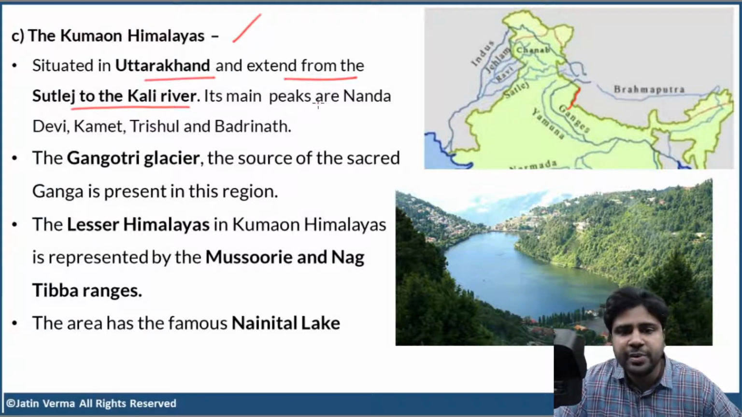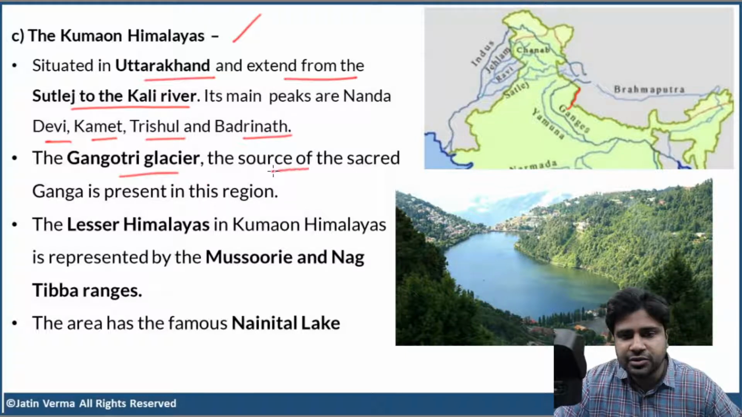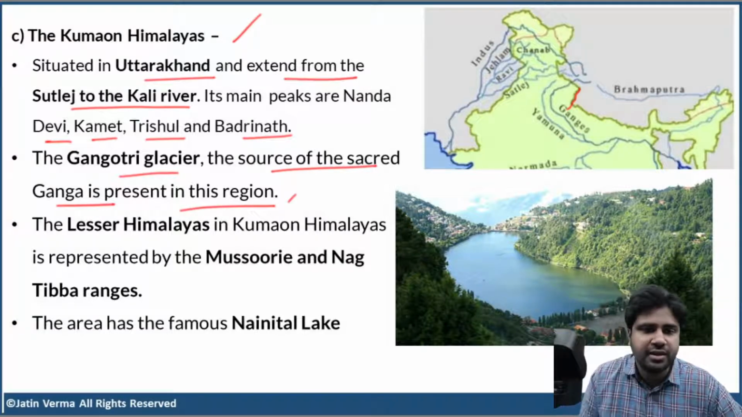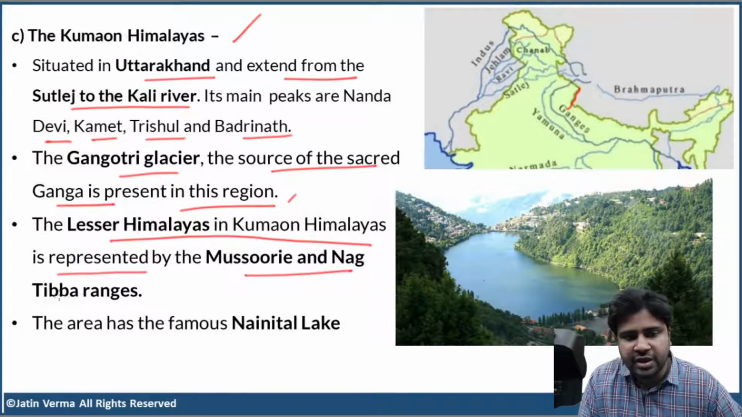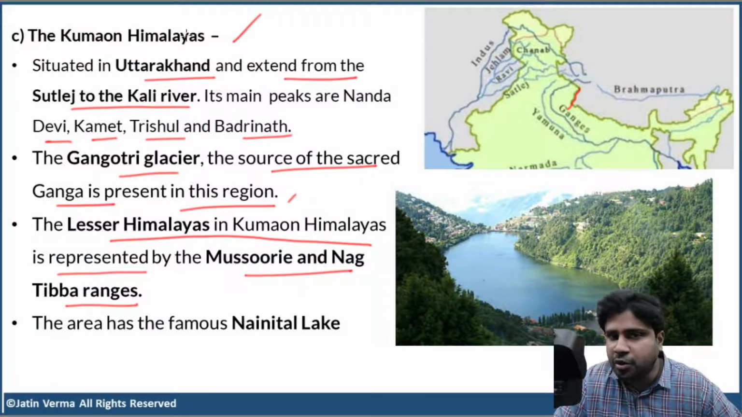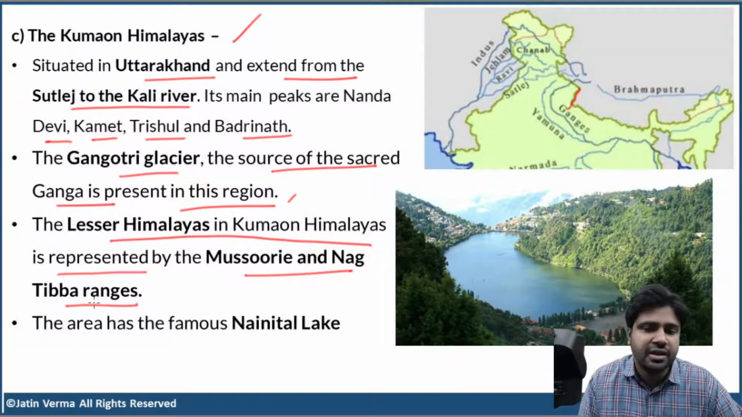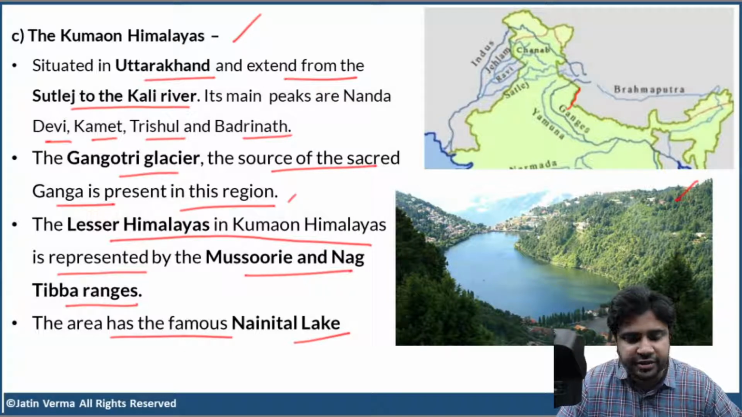Okay? And its main peaks are Nanda Devi, Kamet, Trishul, and Badrinath. Now, the Gangotri Glacier, the source of the sacred Ganga, is present in this region, Kumaon Himalayas. The lesser Himalayas in the Kumaon Himalayas are represented by the Mussoorie and Nagtiba ranges. Okay? So, middle Himalayas in the Kumaon region. What ranges of middle Himalayas do we have in the Kumaon region? We have the Mussoorie and Nagtiba ranges. And then this area has the famous Nainital Lake. So, this is the Nainital Lake.